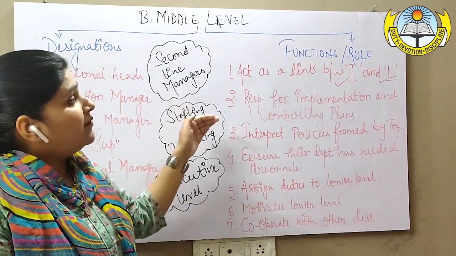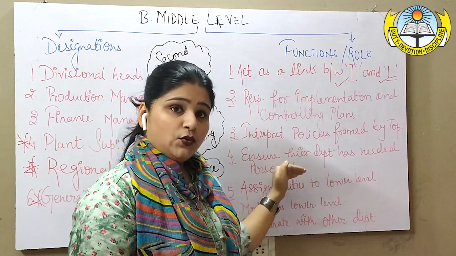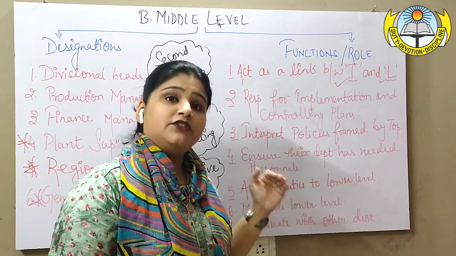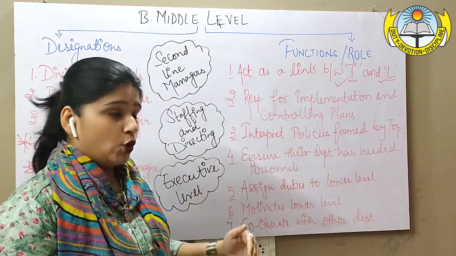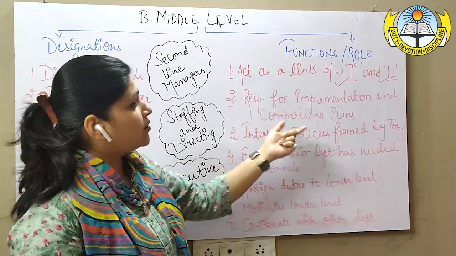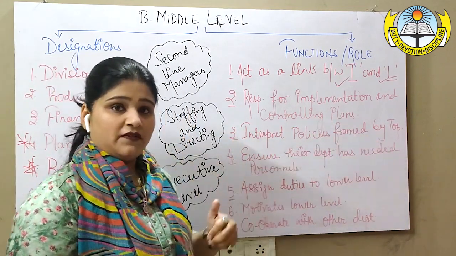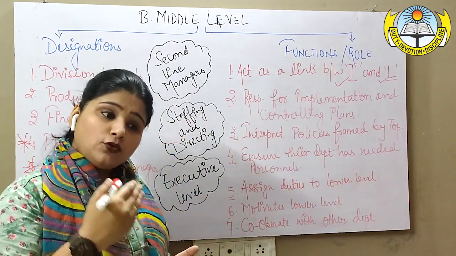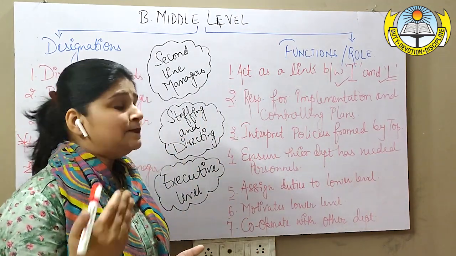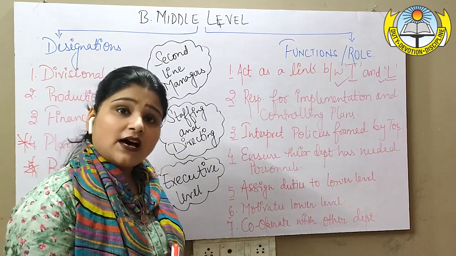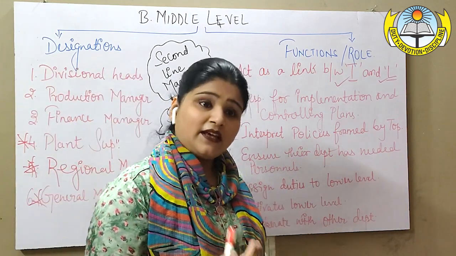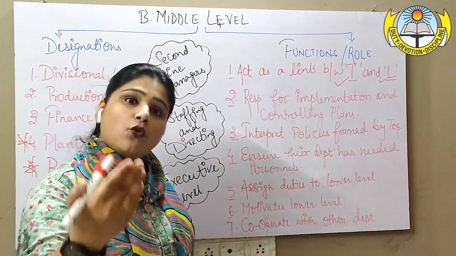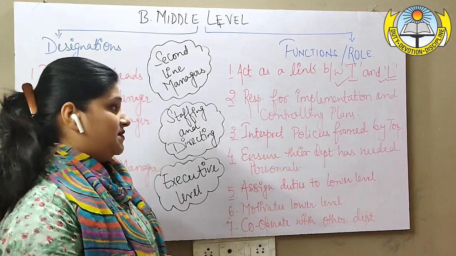Then middle level not only implements the plan, it also interprets the meaning of the plan to the lower level, that is, the policies framed by top level. Interpretation means letting the lower level know what these plans are, how significant they are, and how they will help in achieving the overall organizational objective.